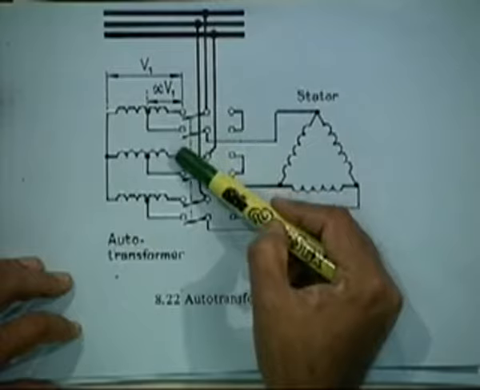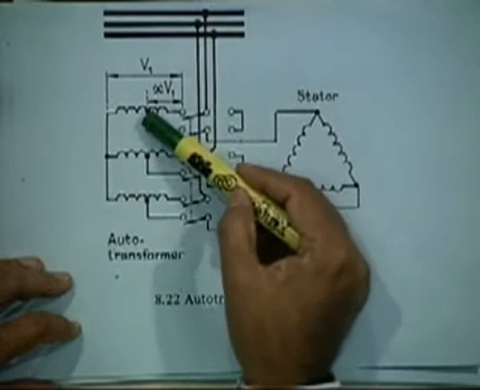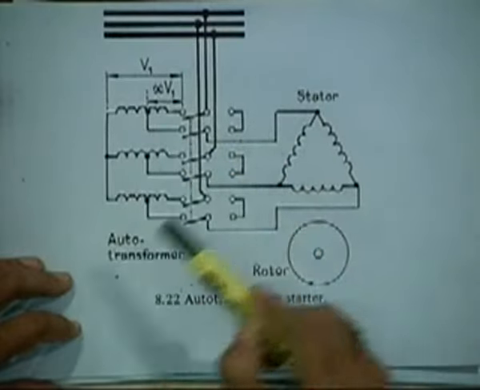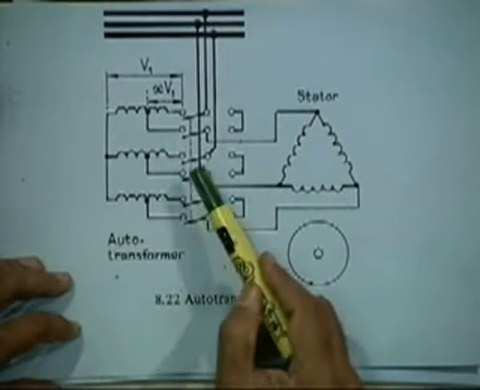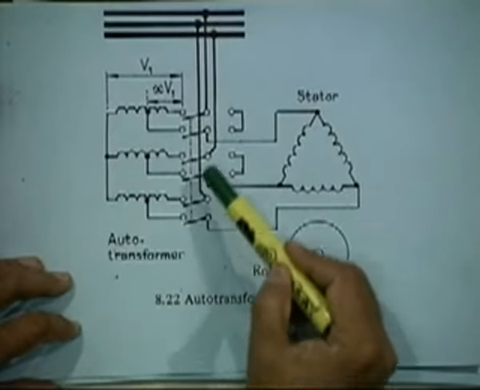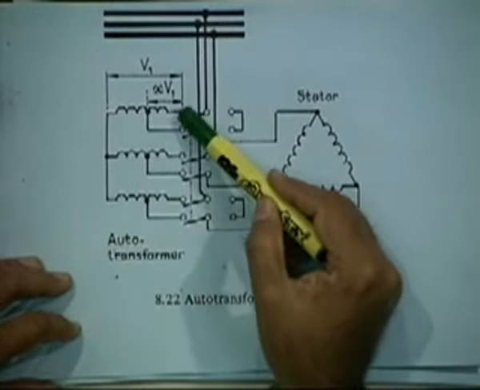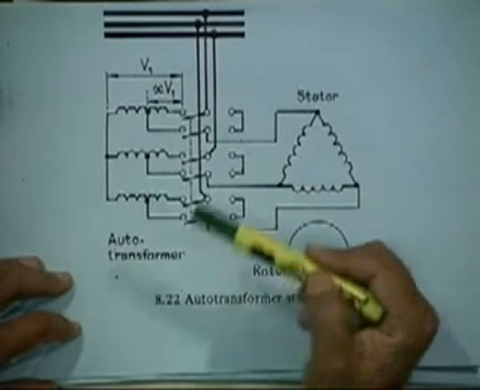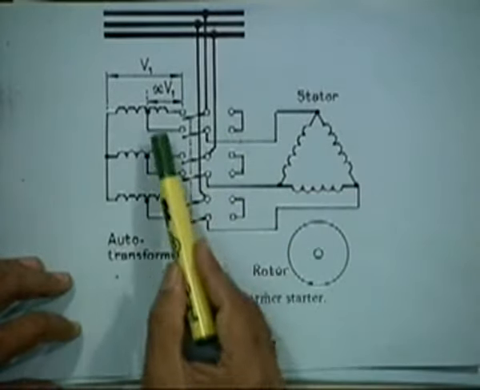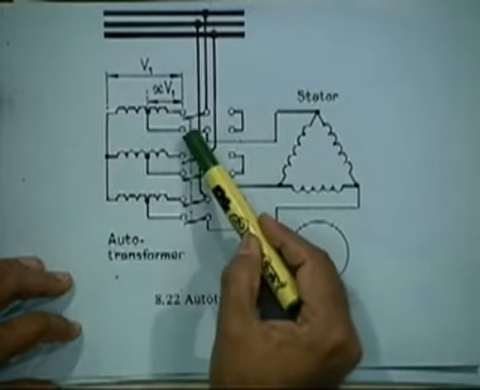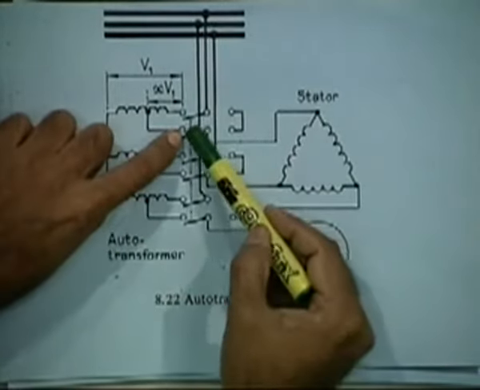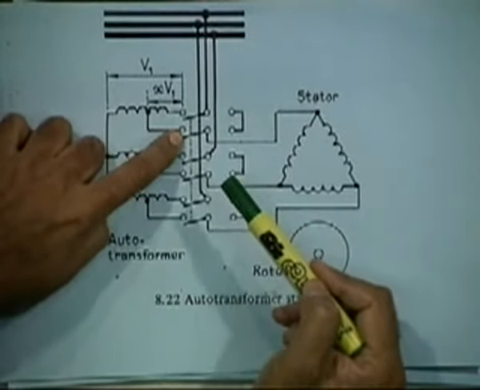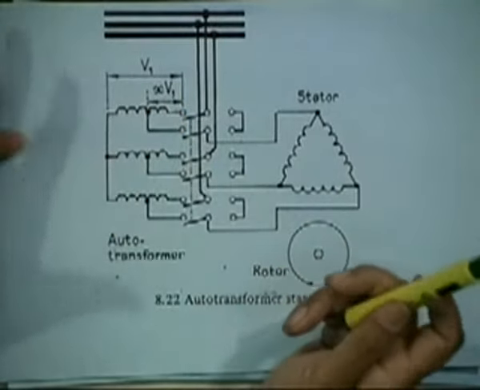At start, only part of the supply goes to the motor, and otherwise you have the run where the full voltage will come. This is a tapped winding, so you have these positions.